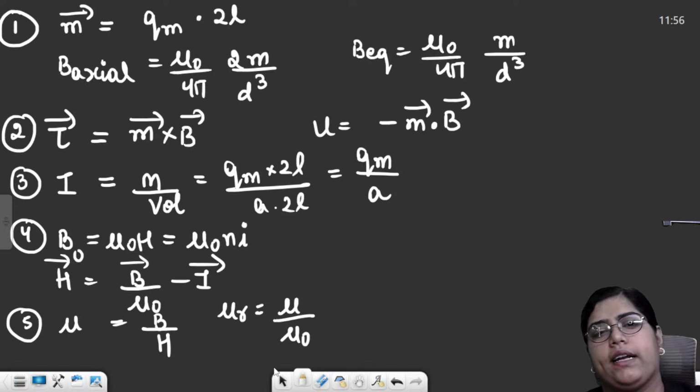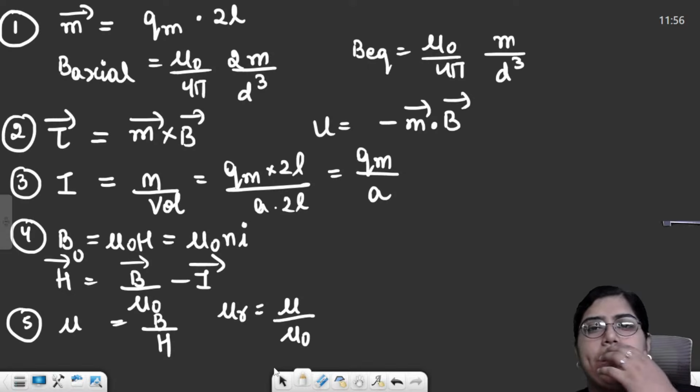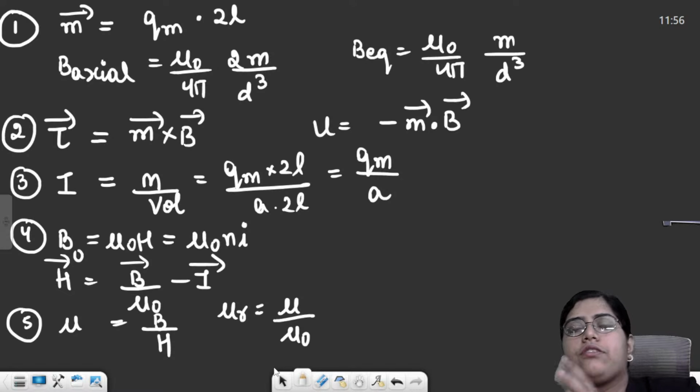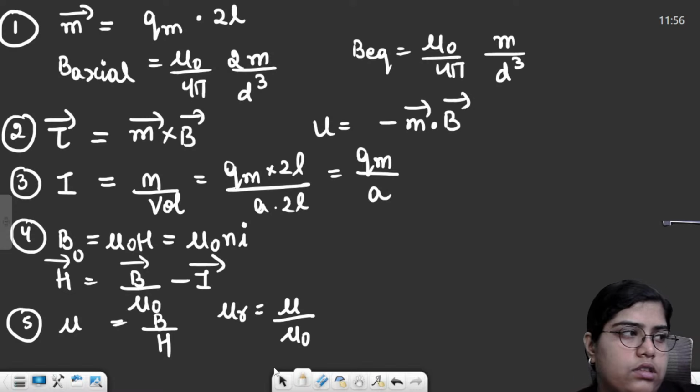Okay, so magnetism and matter was a relatively very small chapter, and there were three types of substances: paramagnetic, ferromagnetic, and diamagnetic. You should remember at least four properties for each, the main properties that can actually come as a statement based question. Okay, so this brings us to the end of magnetism.